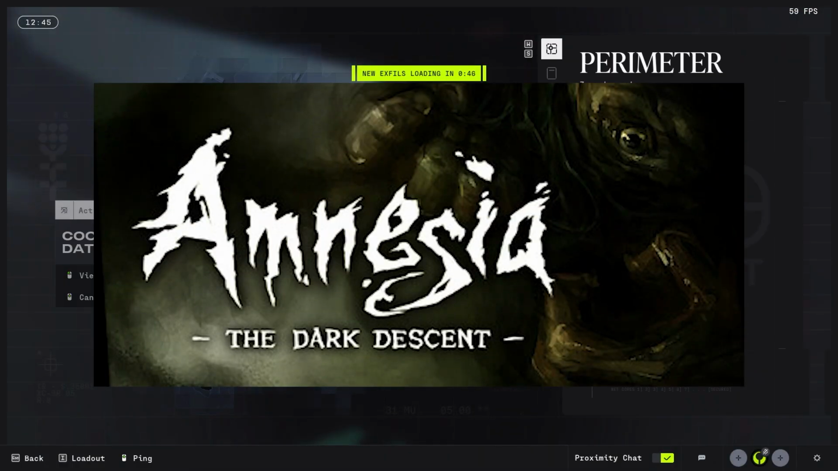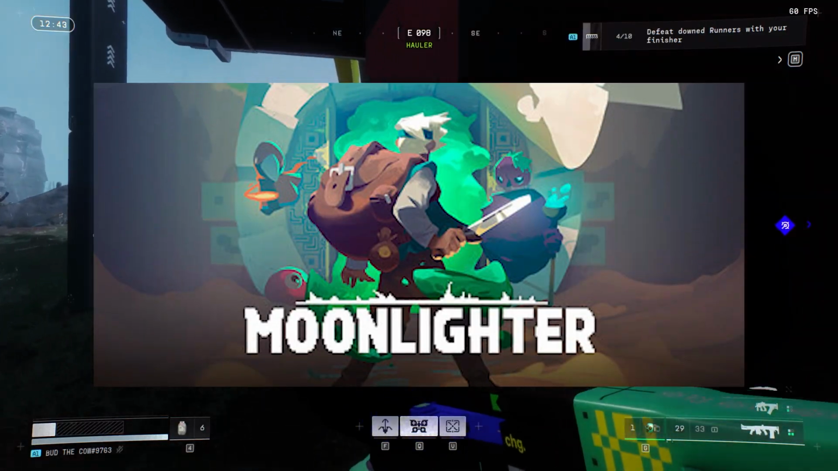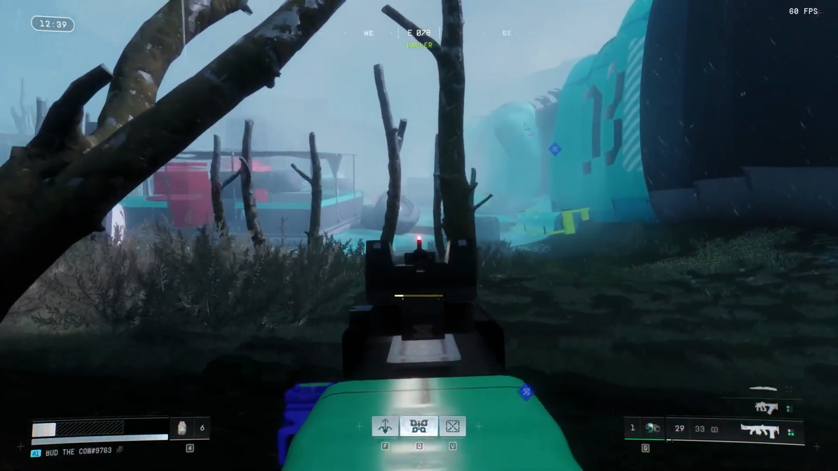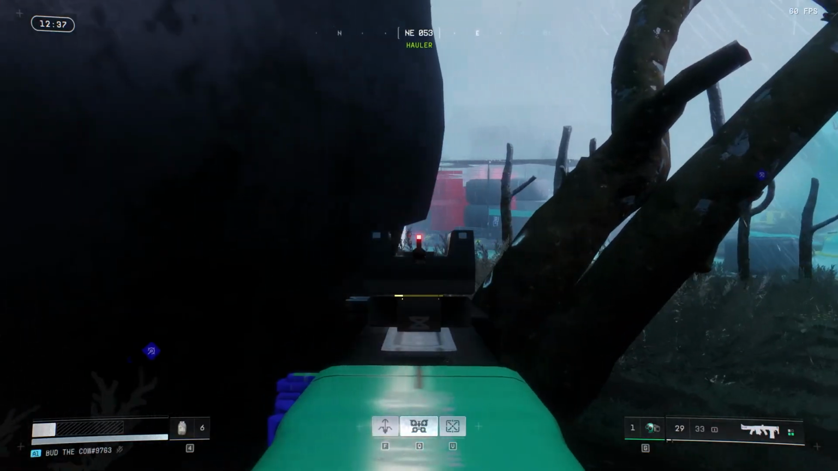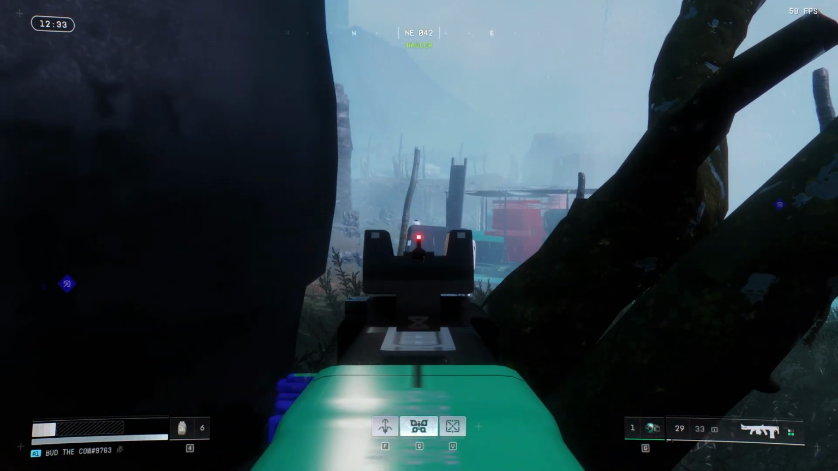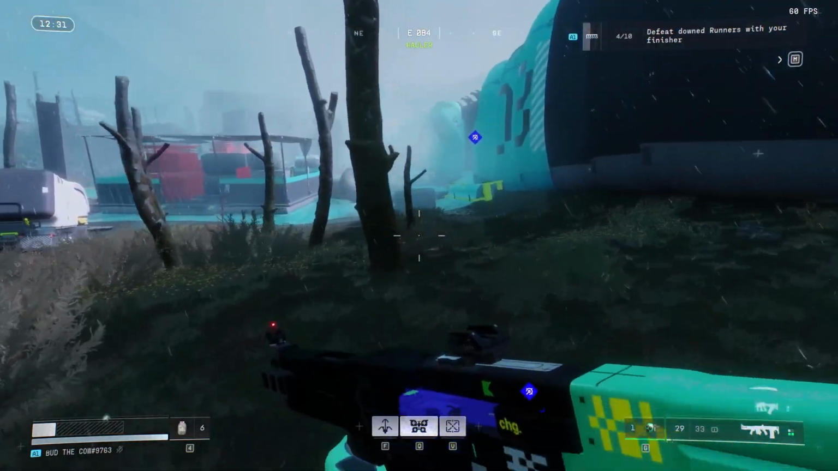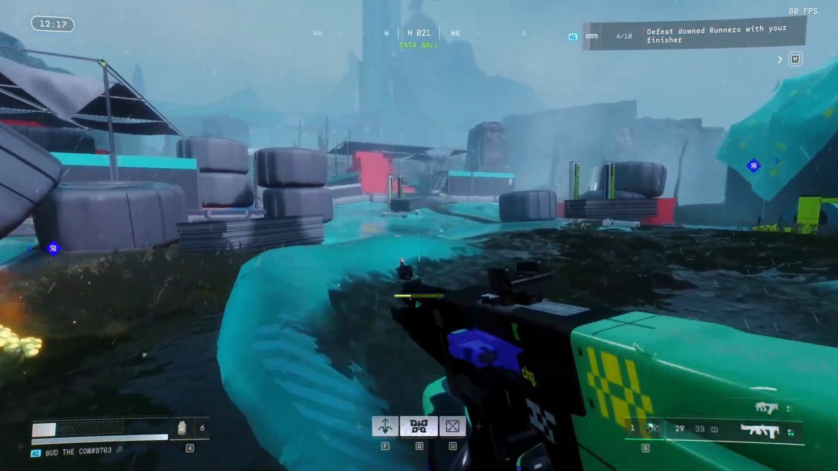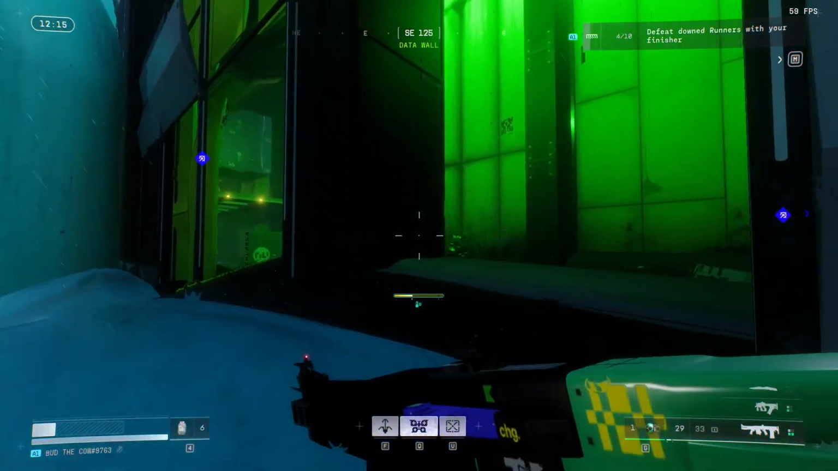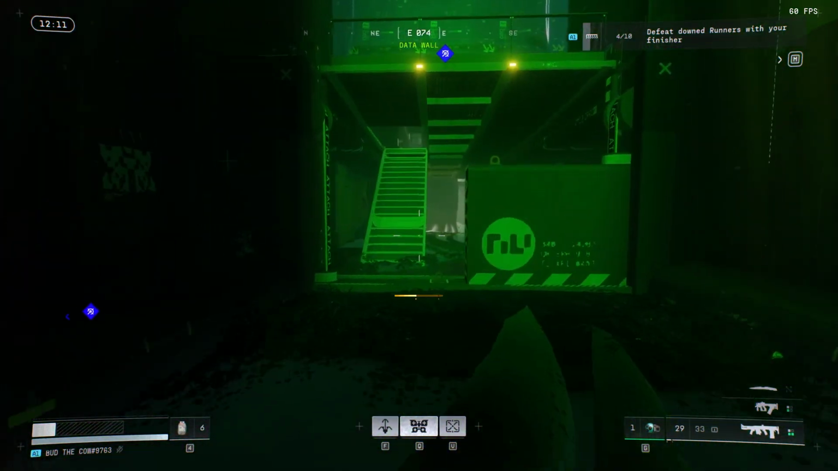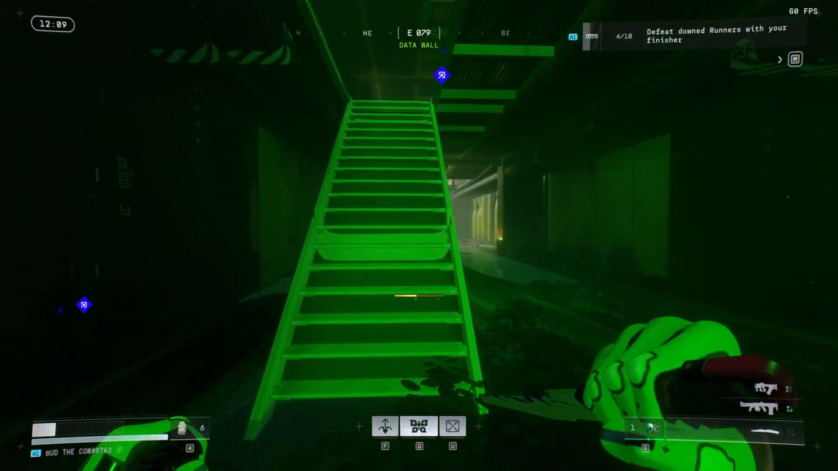Rage, Amnesia, Moonlighter, Dishonored, Jump King. That's not a whole list, but it's just a general list of the types of games I feel like I want to go back to and give another go. Like Terraria, I could have completed it a million years ago if I just resumed an old save, but I just restart every time, and that's why I have like 800 hours or whatever it is.